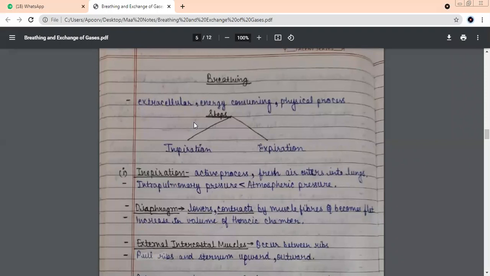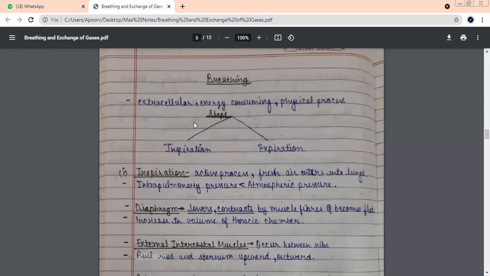So there are three key words which everybody needs to remember about breathing. It's an extracellular process. Energy is consumed in the process, and it is a physical process. No new products are being formed as such. So what are the three words you will all remember when we talk about the first step of respiration, breathing? Breathing is which kind of a process? Extracellular. Nothing is happening inside the cells.